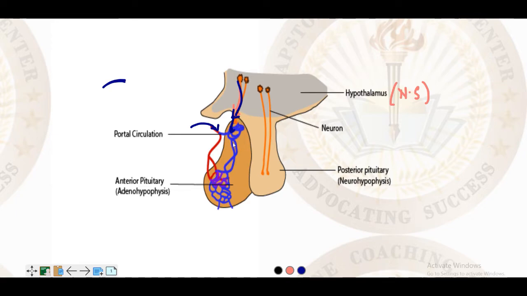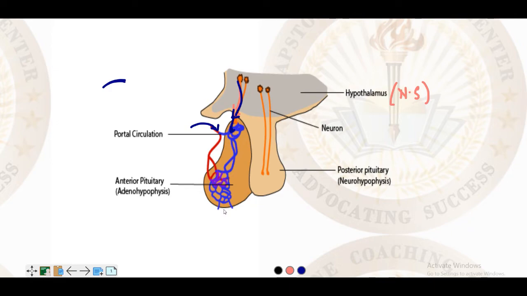But for the posterior one, these neurons don't connect to a portal circulation in the stalk. They come entirely into the posterior pituitary. They run along here to the posterior pituitary, and the hormones are transferred directly through this axon, not through the portal circulation. So in either case neurons are involved, but in the anterior pituitary, blood vessels are involved in the stalk itself, and the hormones are transported through blood vessels.